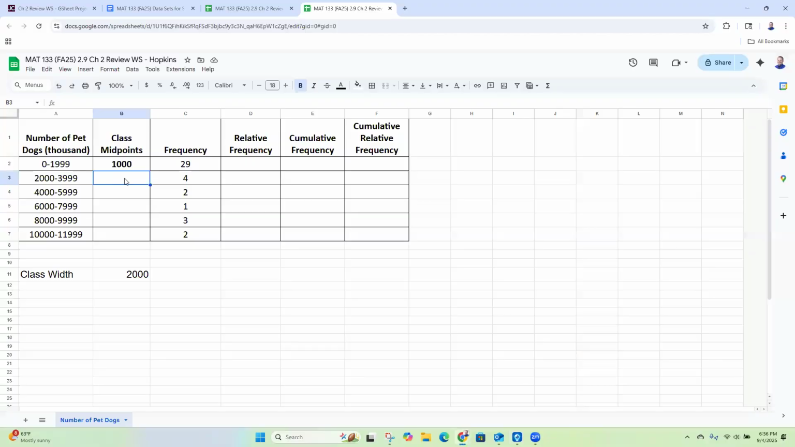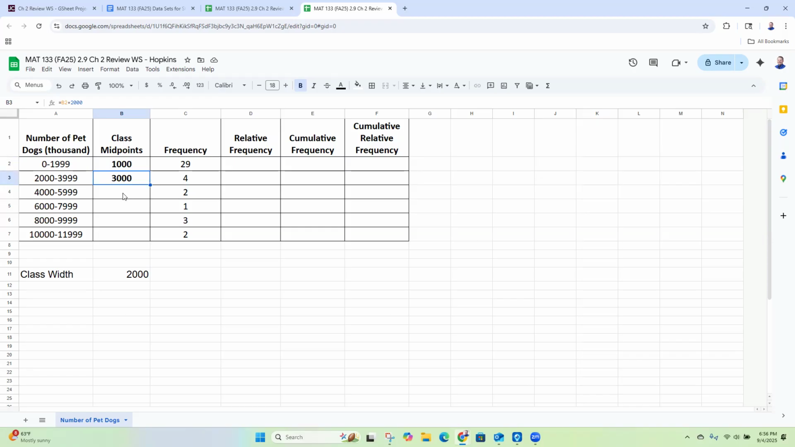So in cell B3, I'm going to type equals, and I need the previous midpoint. The previous midpoint was 1,000, but I'm not going to type 1,000. I need the cell reference. So I'm going to click on the 1,000, and you'll see that it doesn't show up as 1,000. It shows up as cell B2. Okay, that's the cell reference. So equals B2 plus the width. And in this case, the width was 2,000. We hit enter, and so there is our next midpoint. So the number directly between 2,000 and 3,999 is 3,000. Okay.